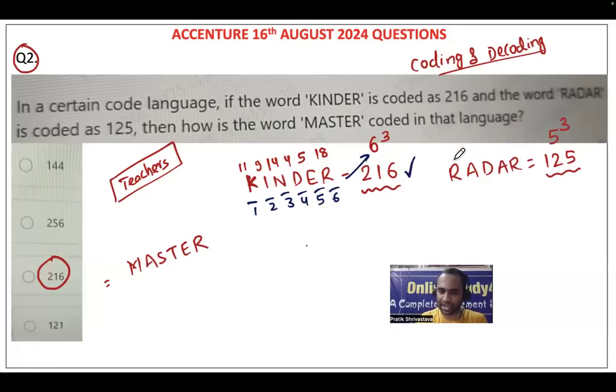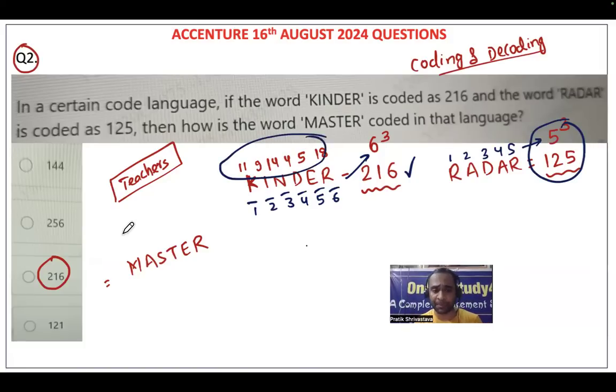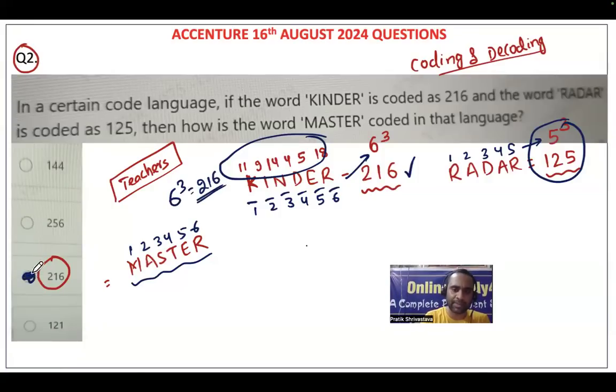Now radar, if you see, how many letters are there? 1, 2, 3, 4, 5. So 5 cube is nothing but 125. Otherwise you will keep adding, keep subtracting, keep multiplying. That means ultimately you will keep wasting your time. Now master, again, how many letters? 1, 2, 3, 4, 5, 6. It is 6. 6 cube means it will be 216 only. So option C will be the correct answer for this particular problem.